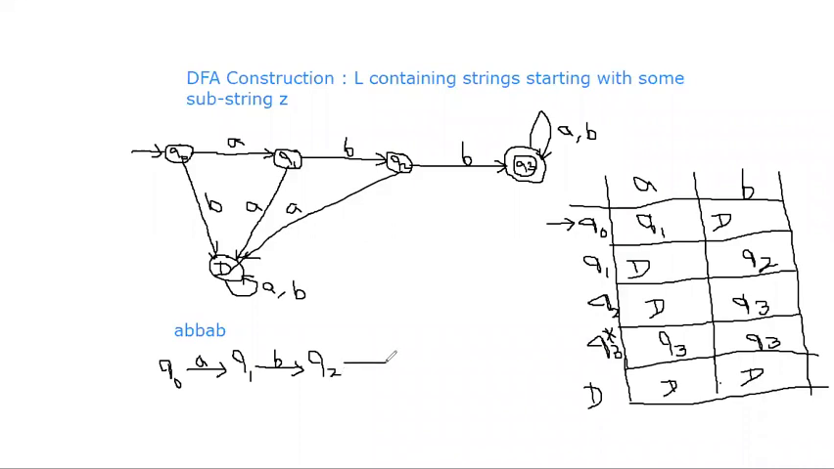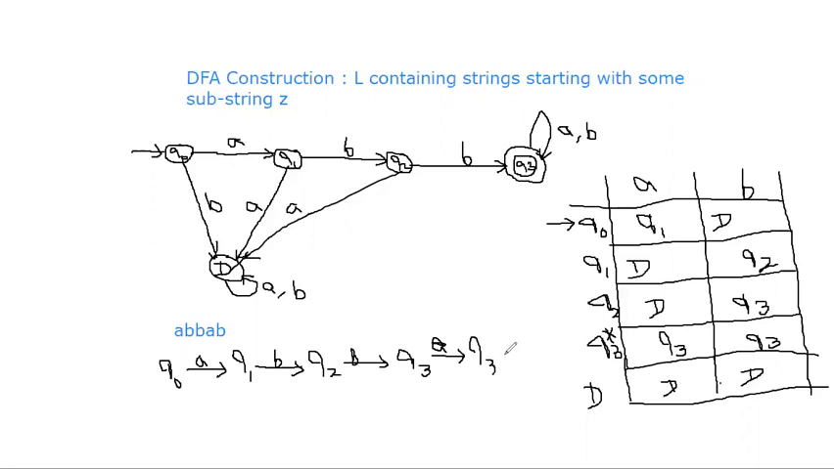What is the next symbol? Next symbol is again B. What is Q2 on B? Q2 on B is Q3. Then what is the next symbol? Next symbol is A. Q3 on A is Q3 only. Q3 on A is Q3.